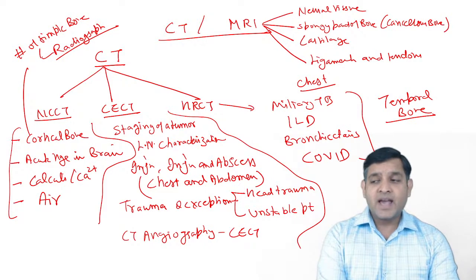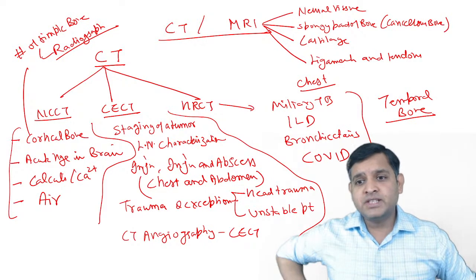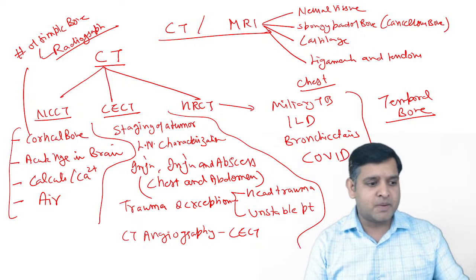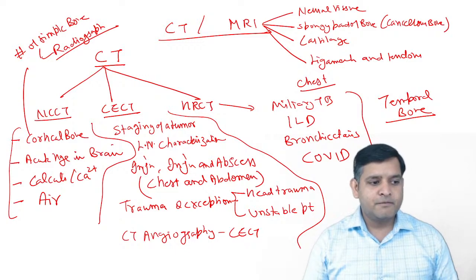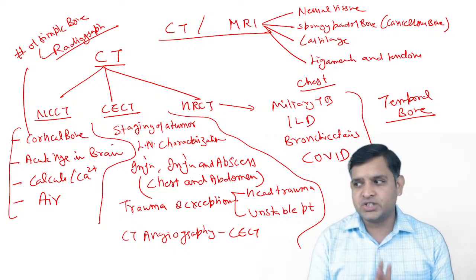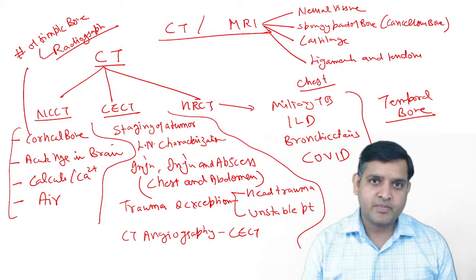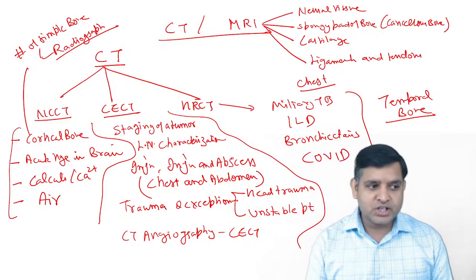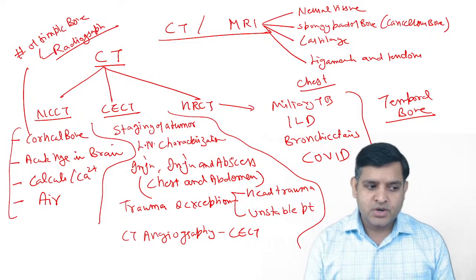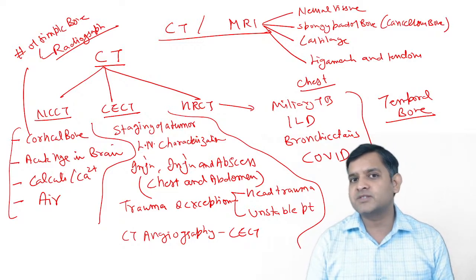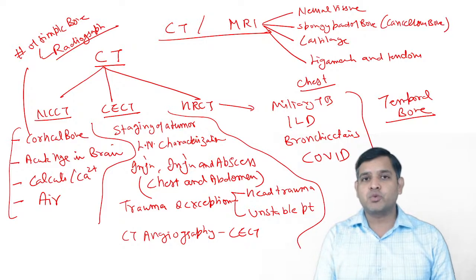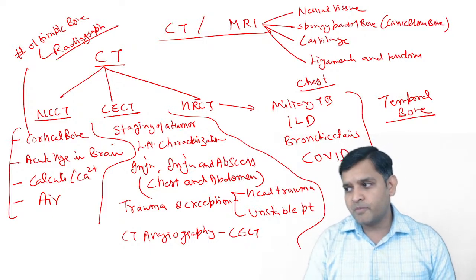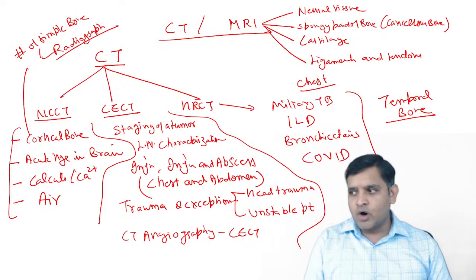Now the question is, anybody who can tell me which lung cancer should be staged by MRI? Answer is Pancoast tumor. The staging of the Pancoast tumor should be done by MRI. The reason is very simple, because Pancoast tumor involves neural tissue.